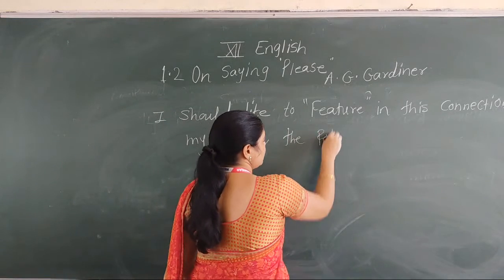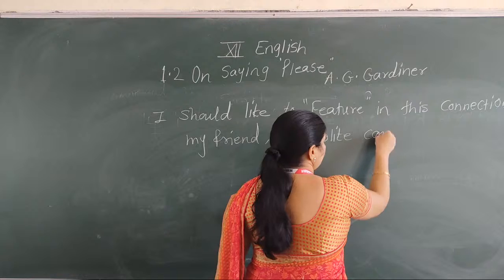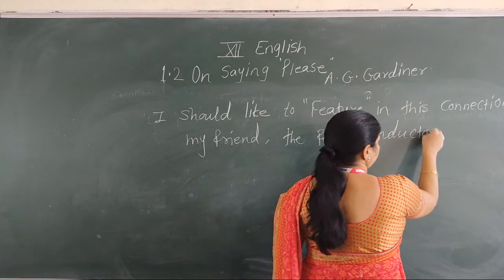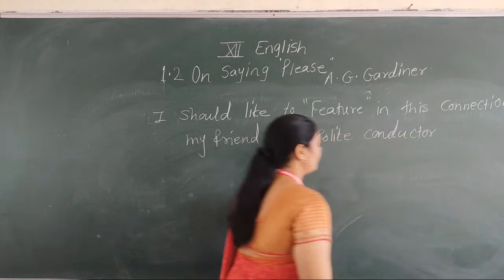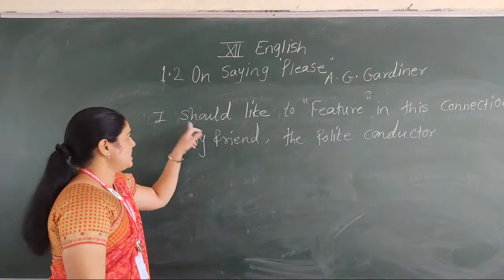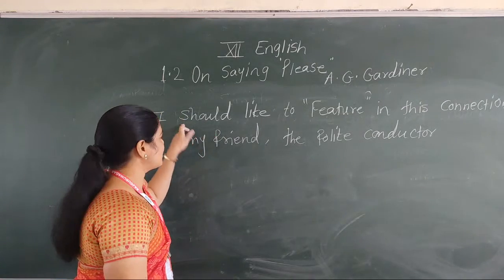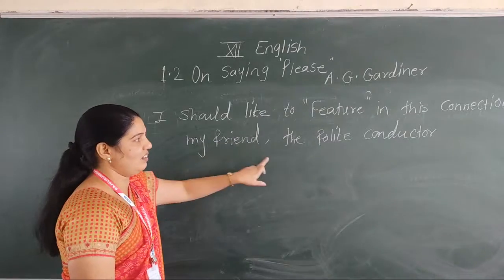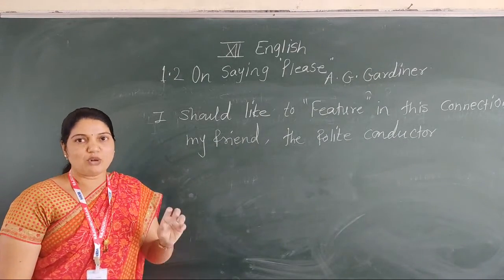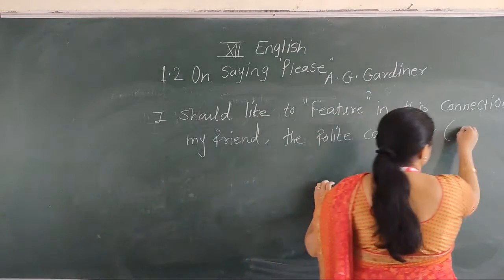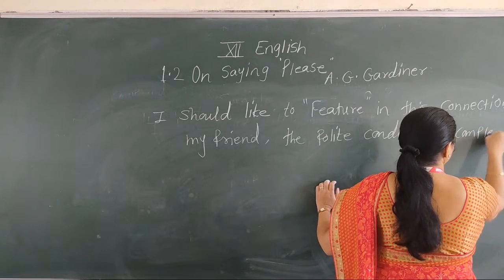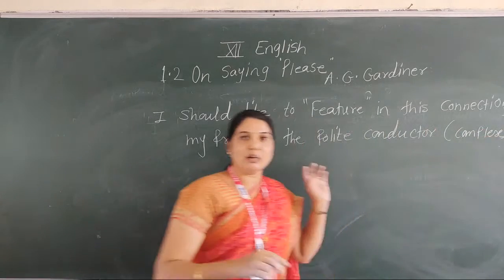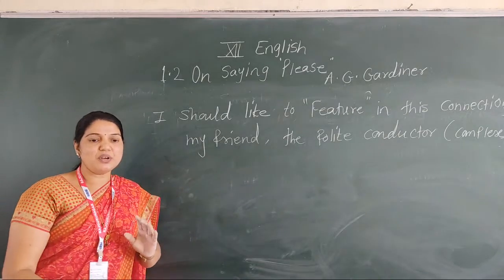The sentence is: I should like to feature in this connection my friend, the polite conductor. Now make it into a complex sentence without changing the meaning of the sentence.